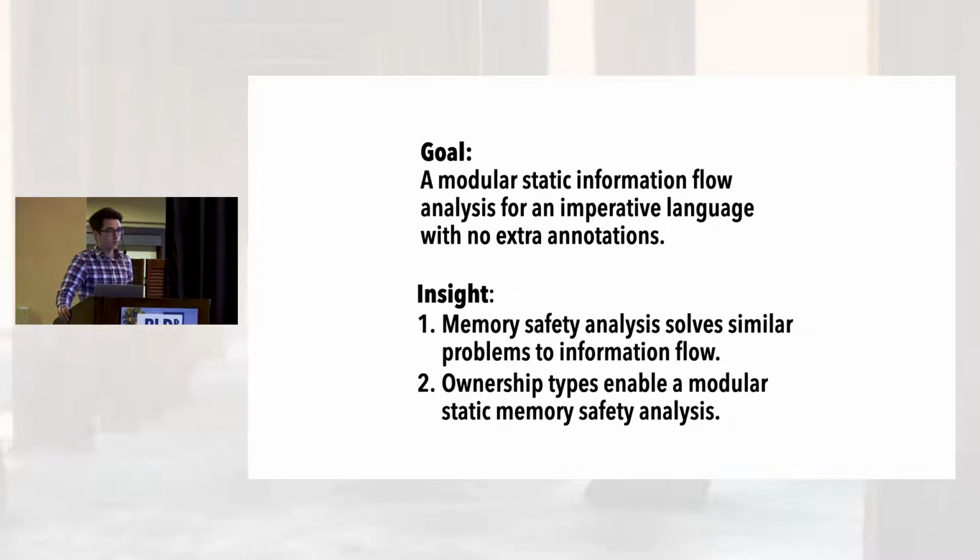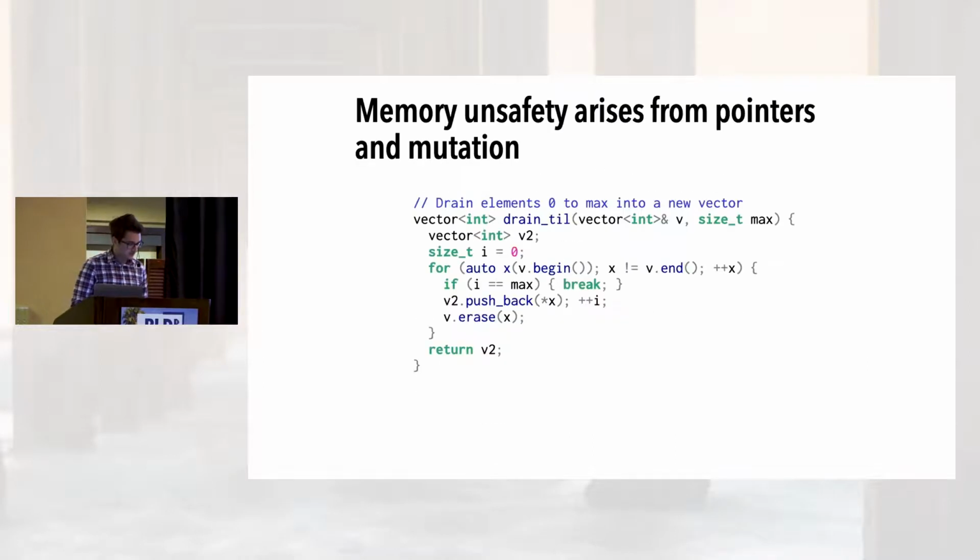And the core insight of our work is that memory safety analysis has to solve similar problems as information flow, and ownership types are a mechanism for modular, static memory safety analysis. Therefore, we can repurpose the existing ownership annotations that programmers are already writing in languages like Rust for information flow. So now let's dig into the specifics.